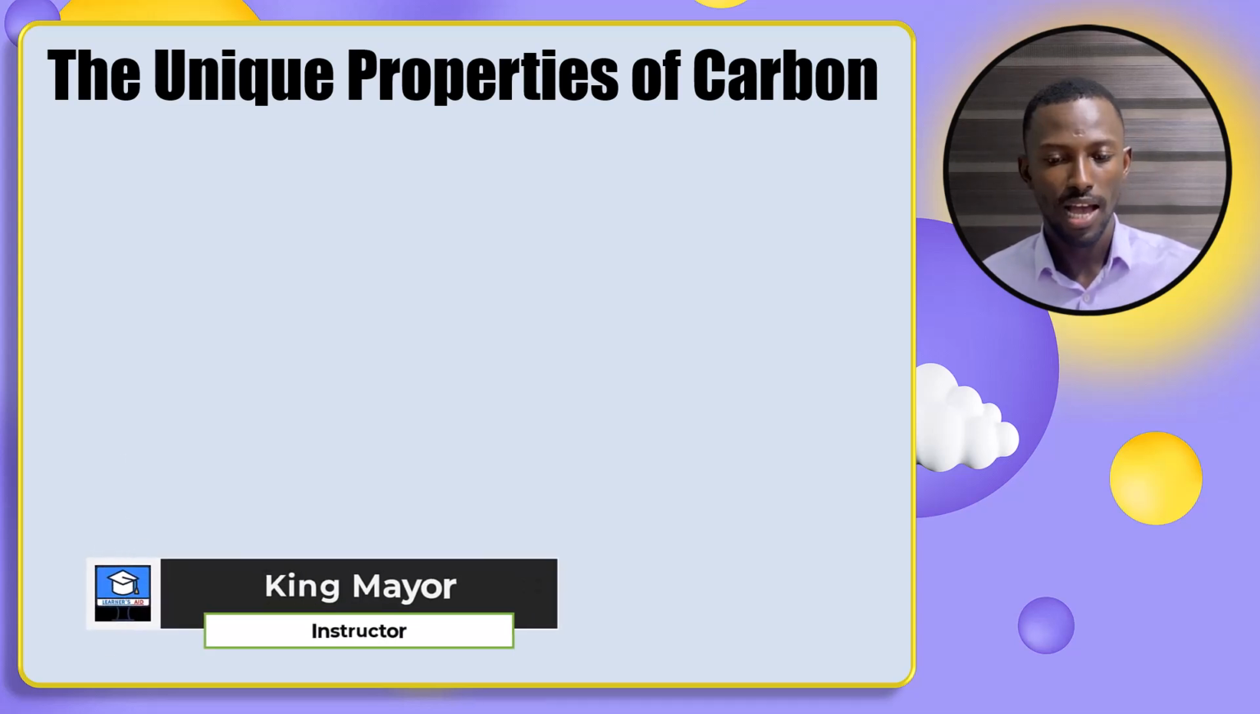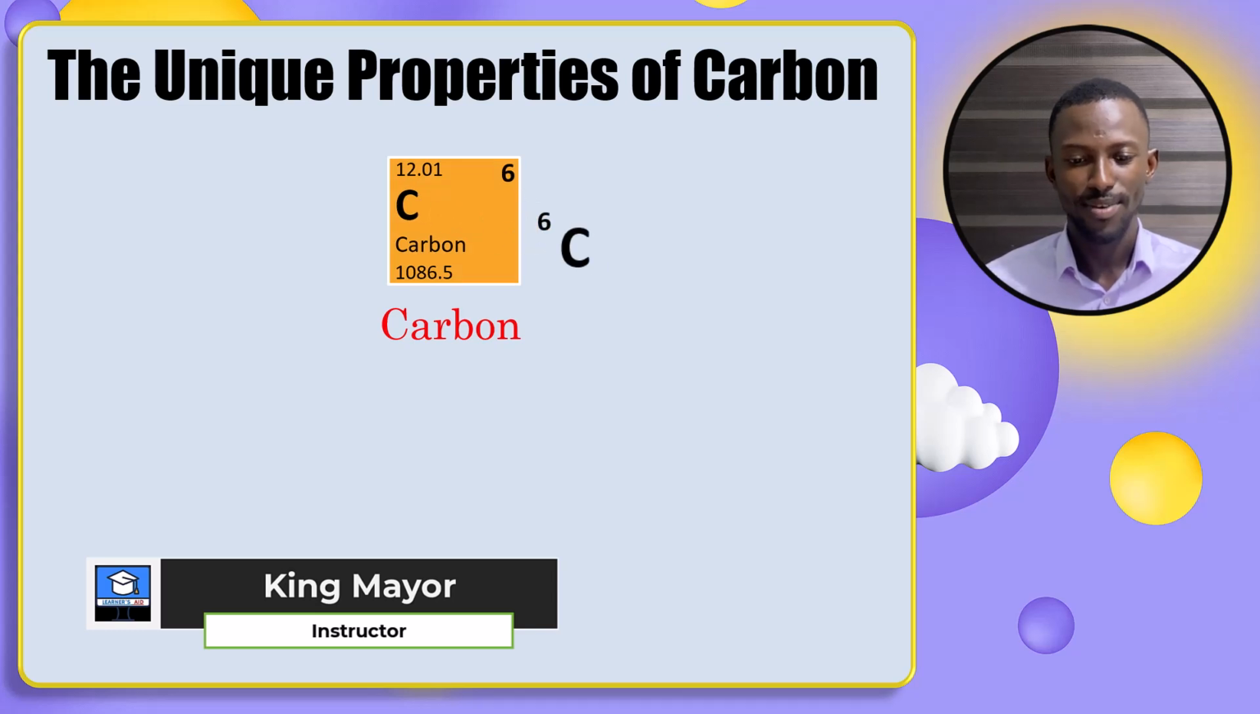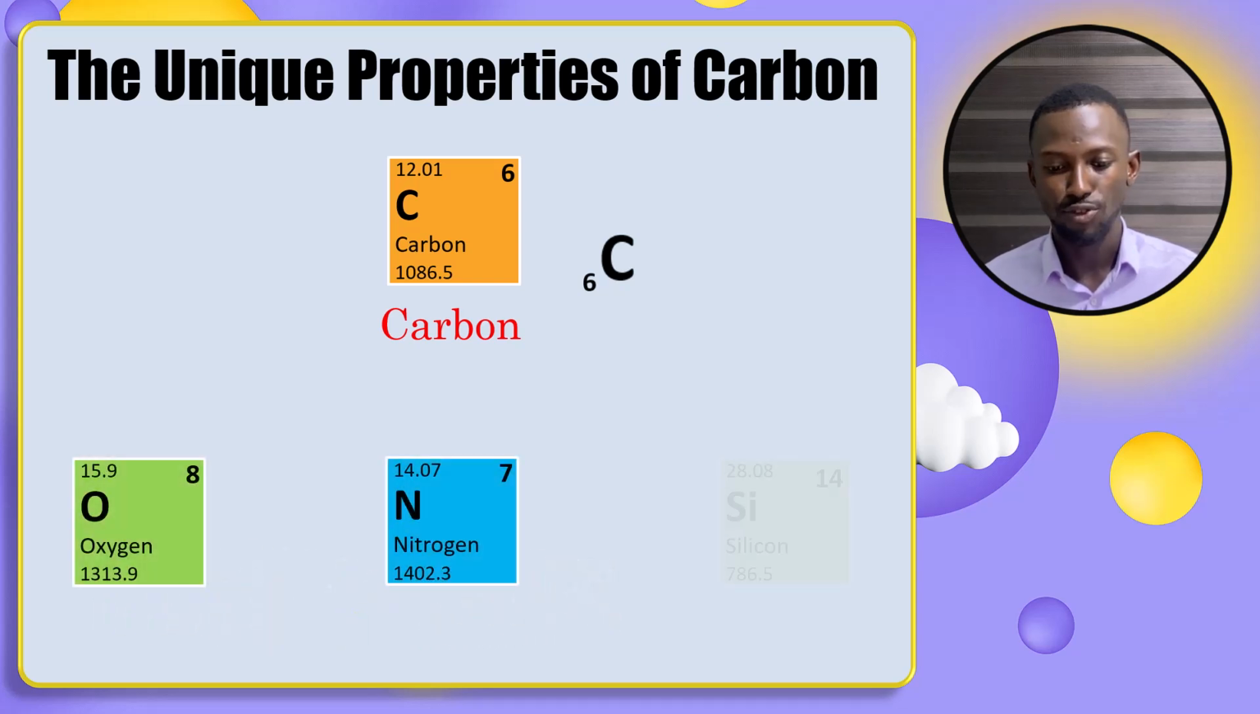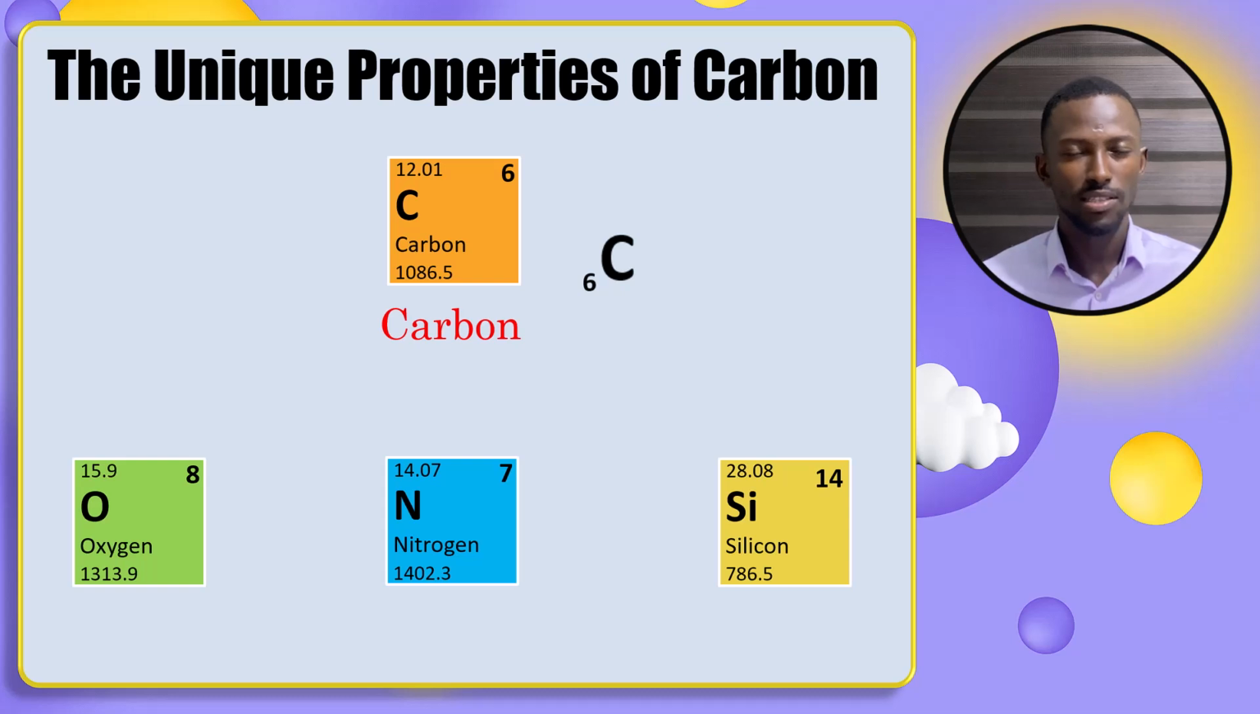So what makes carbon unique? What makes carbon so special? Carbon, atomic number 6. Yeah, there are other elements on the periodic table. Yes, we have oxygen, nitrogen, and we have silicon. All of these are very, very important.